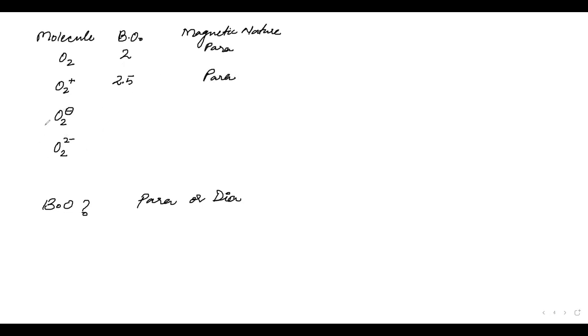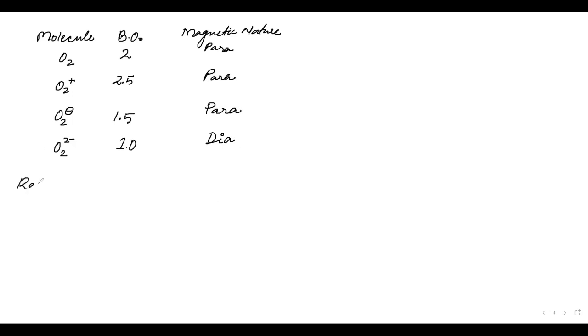Now, Mariam has given me the answer for O2 negative. So I guess now I can write the O2 negative's answer. O2 negative is how much? 1.5. This is also para. This is 1.0. This is dia. If anyone has any doubt, then just tell me.